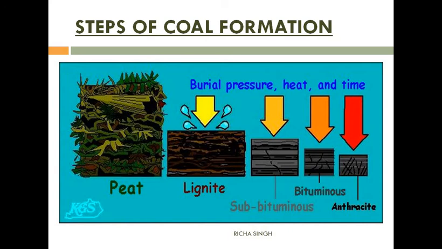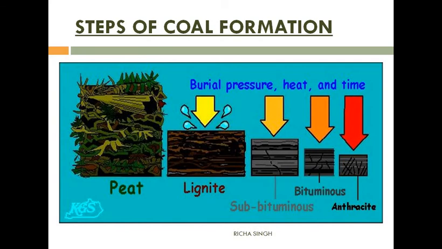Then peat, due to heat and pressure, converted into lignite. Then when more heat and pressure was applied, it changed into bituminous, which can be categorized again into subbituminous and then bituminous, and last was the anthracite.